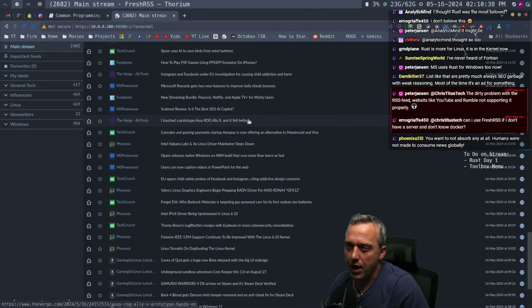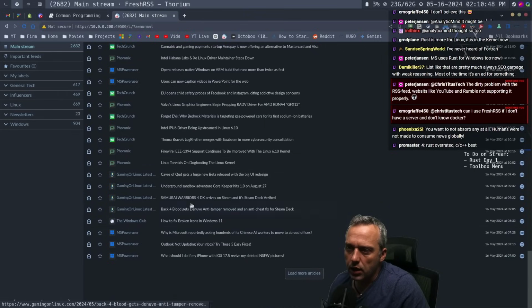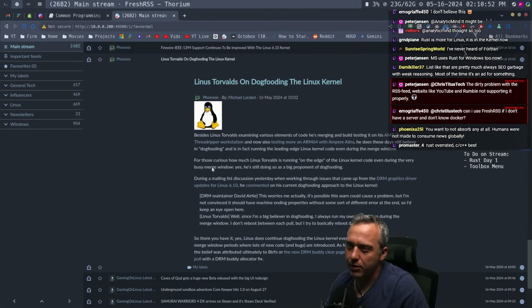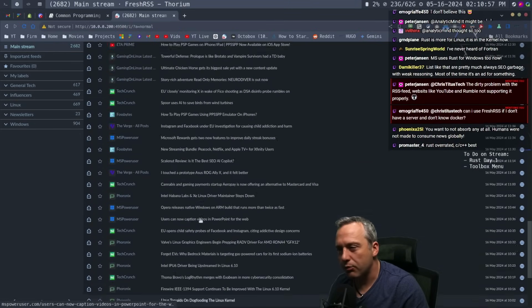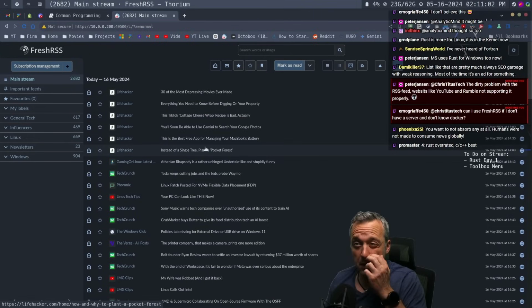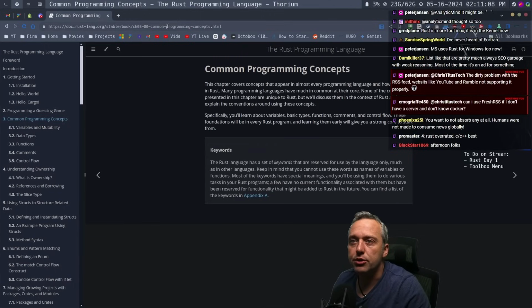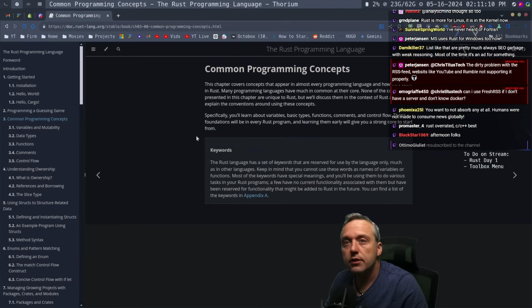Maybe the Rog Ally X prototype. Okay, that's somewhat clickable if I was interested. Linus Torvalds on dogfooding the Linux kernel, that could be interesting. But most of this other stuff, we just scanned through probably 100 articles, and I'd say more than 90 of them are complete garbage. So anyways, that's just my thoughts.